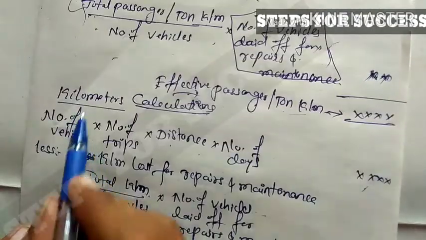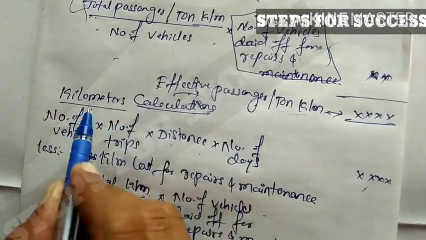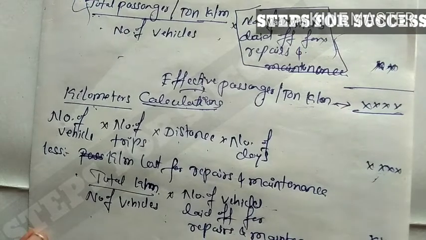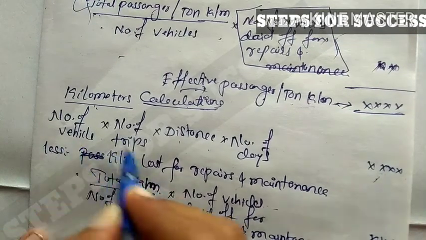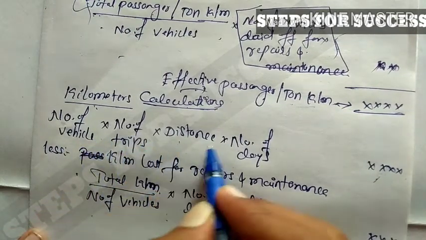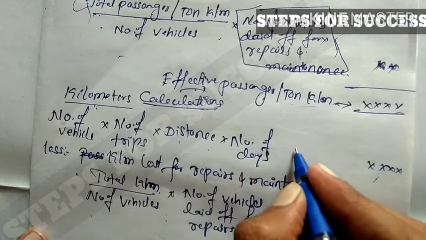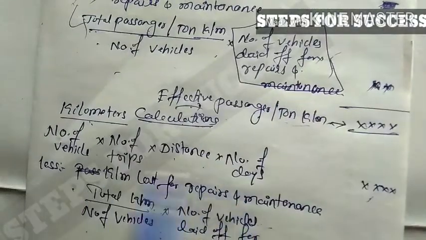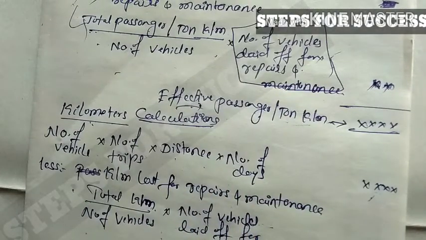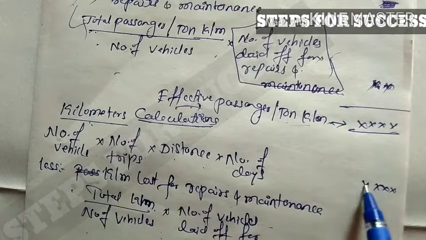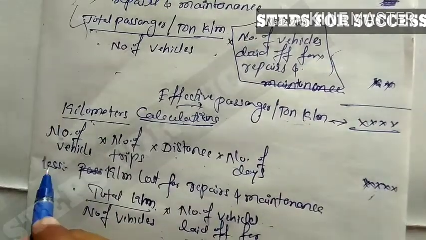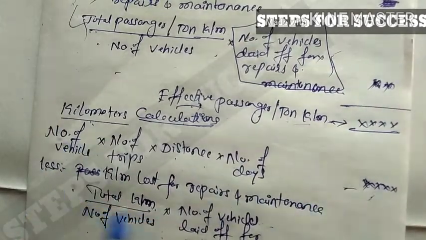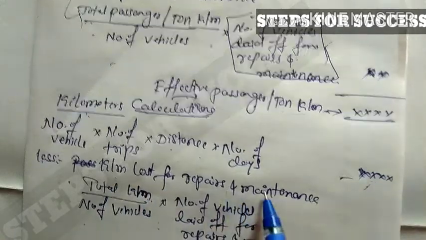Another formula is the total calculation of kilometers, only kilometers. In this formula: number of vehicles into number of trips into distance into number of days. In this formula there is no capacity and capacity utilized, right? Only distance, number of trips, vehicles and days. The total amount is there, and from this amount we deduct kilometers lost for repairs and maintenance.